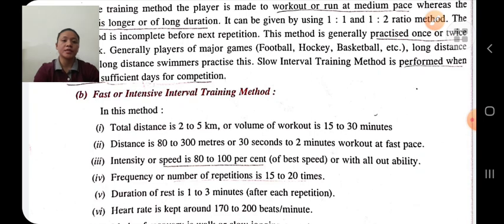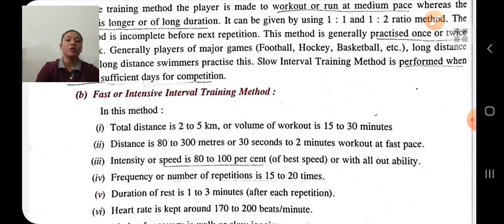In this, the distance is around 2 to 5 kilometers, or the workout is done for 15 to 30 minutes. The intensity, our speed, is kept around 80 to 100%. Our speed is more, and the number of repetitions is 15 to 20 times.